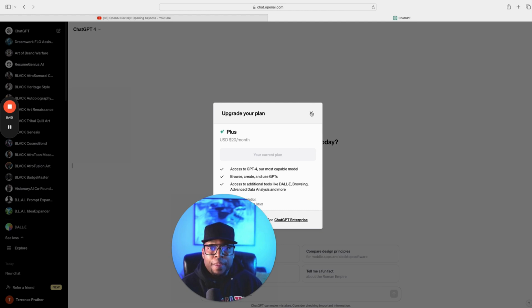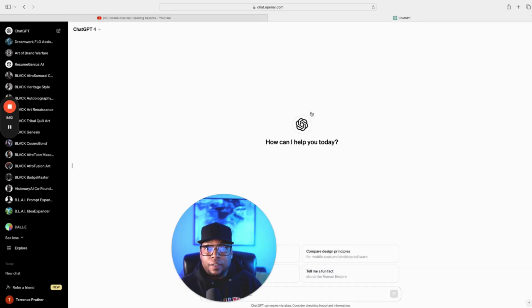All right, like I said, you can go into more depth, and I will later on have a tutorial on how to go more in depth in building your GPTs, but I'm just going to show you a real quick, simple way of creating it. All right, so I have GPT-4 here on the side.